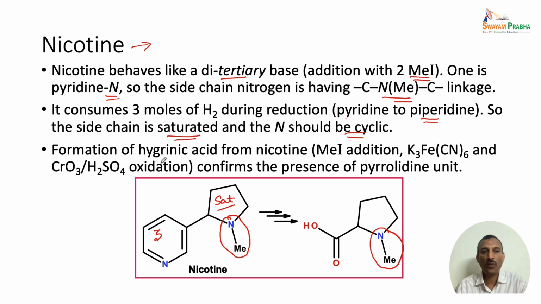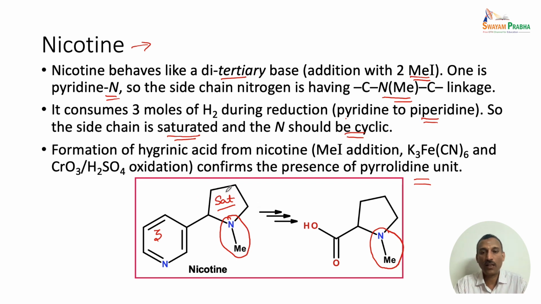Then the formation of hygrinic acid from nicotine, that is methyl iodide addition and potassium ferricyanide and chromic acid oxidation, all these steps lead to the confirmation of a pyrrolidine unit. So the hygrinic acid formation also confirms that this particular unit is present in the nicotine.